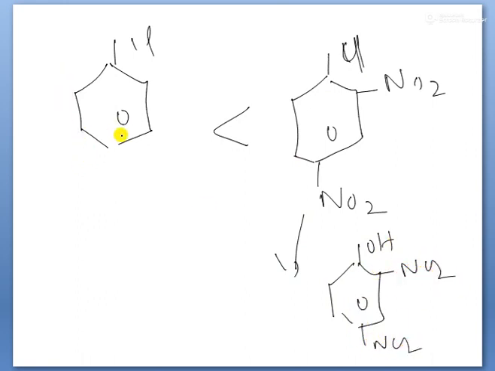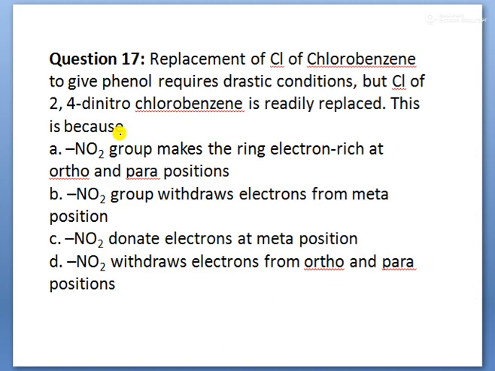Compare it to this one. So that is why, what is the answer? Here NO2 withdraws electrons from ortho and para positions. Next, children.